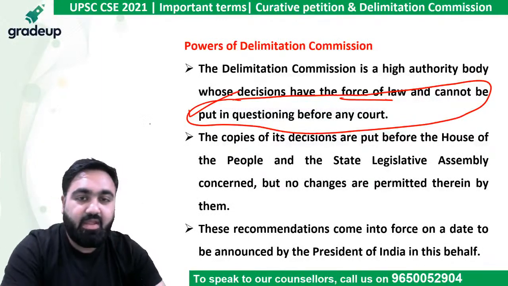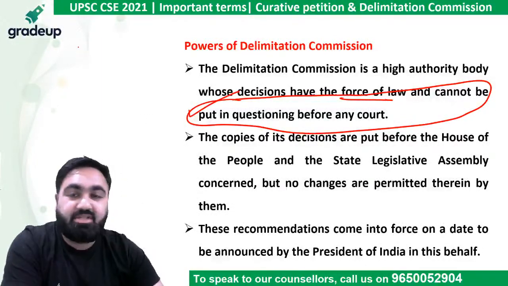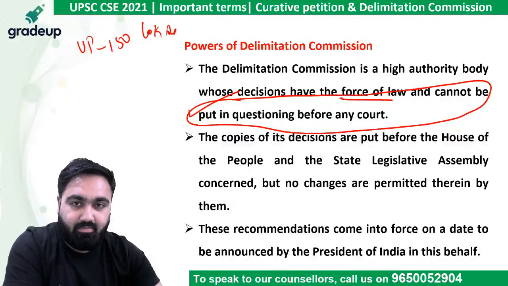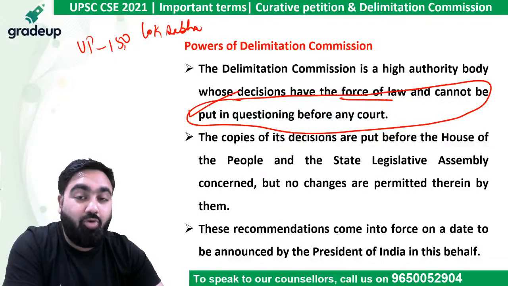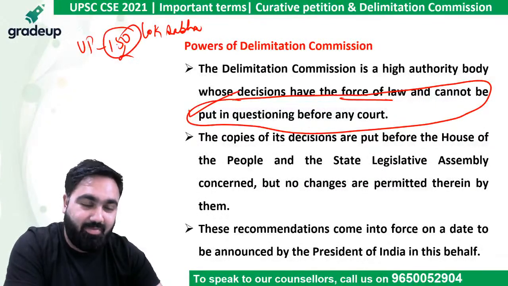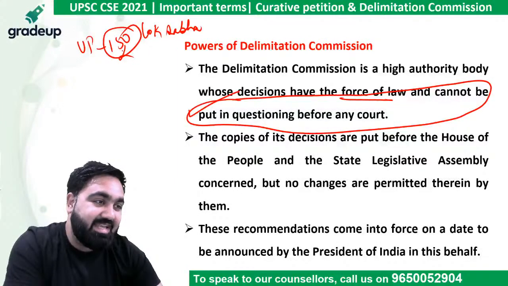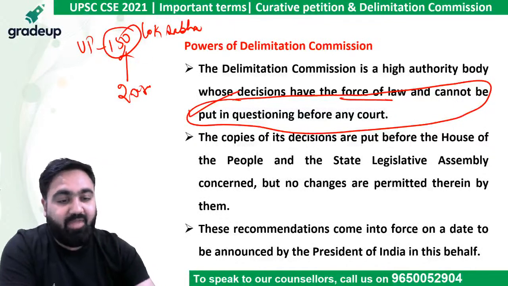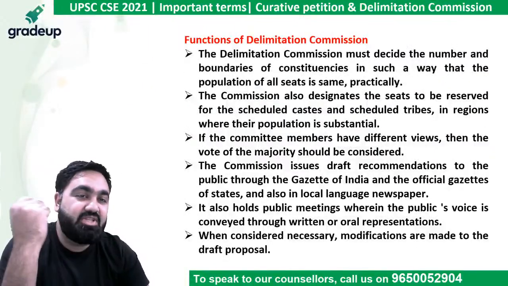For example, let's say the next delimitation commission says that UP will now have 150 seats in the Lok Sabha. The government or no one can change this. However, the president can decide from which year this will be applicable. The president can say this will be applicable after 20 years. So that is a big loophole, that it can be delayed but it cannot be changed.